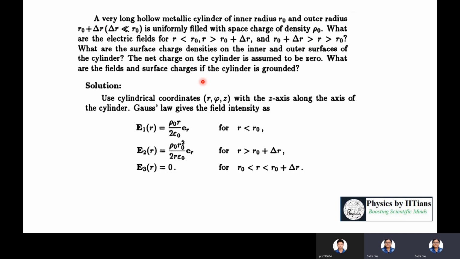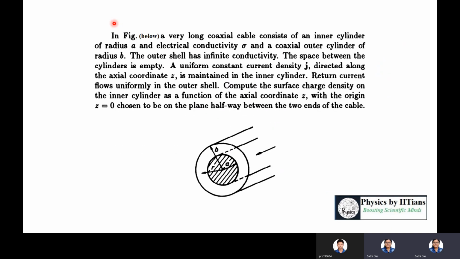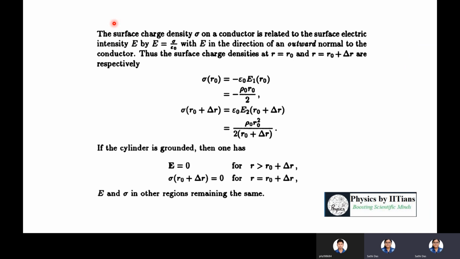So there are many questions. Let's first know what information you are given. Look at this picture. Okay, there is no picture in this question.